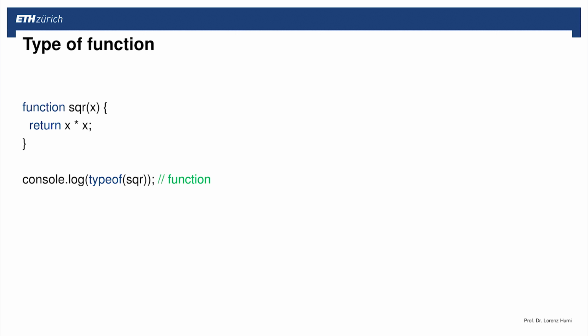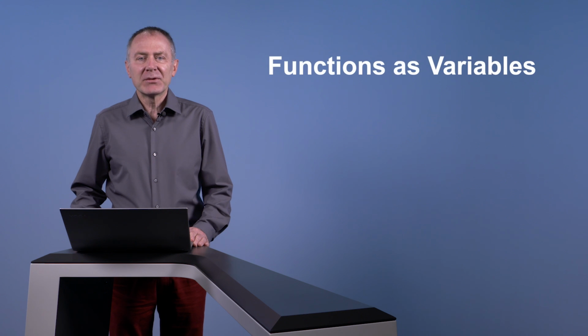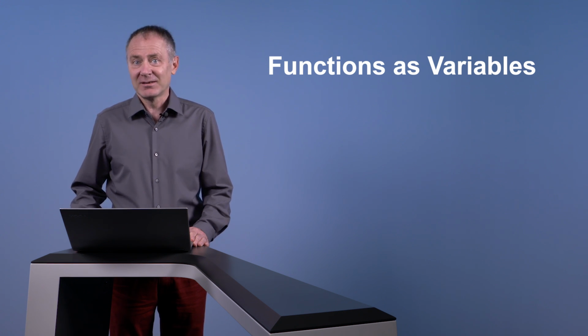But if a function is just considered a value of a certain type, then we might assign it to a variable as well. JavaScript will not complain about this, and applying the function operator to this variable, we are able to call the function. In fact, we have just given the function an additional name. But if a function is just a variable, then we can pass it as an argument to a function and even return a function from a function, right?